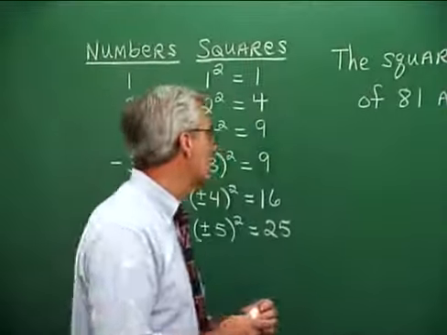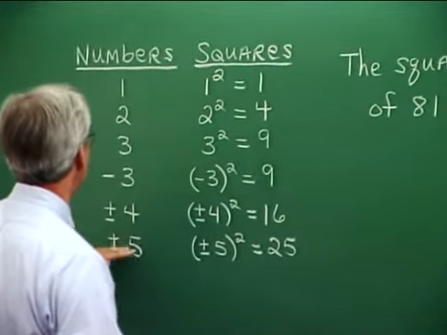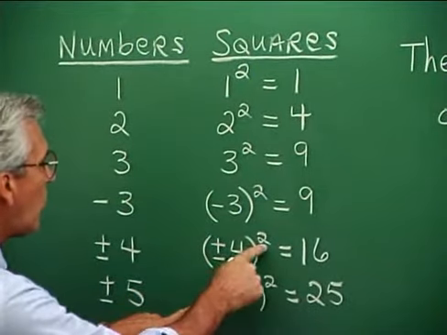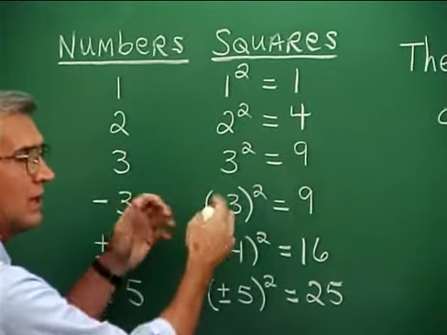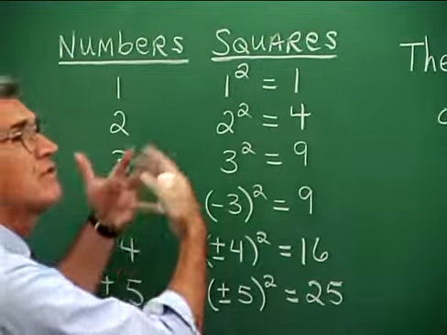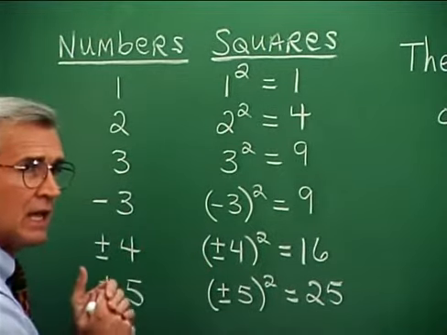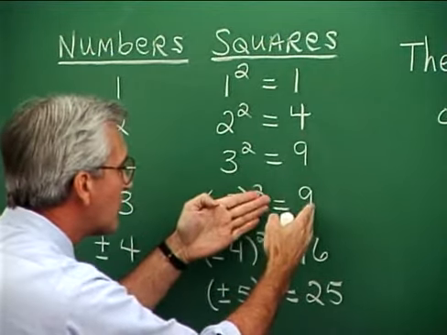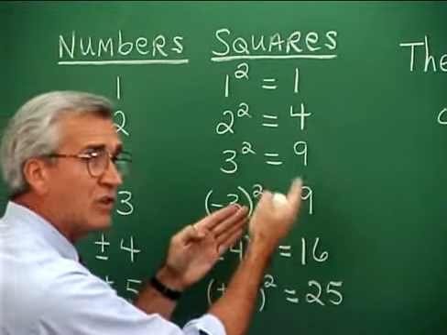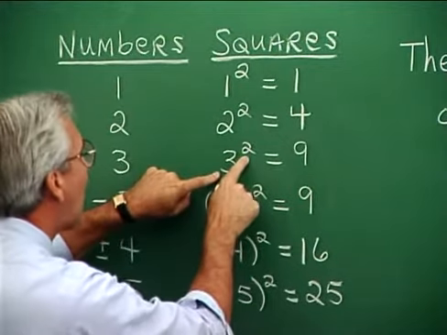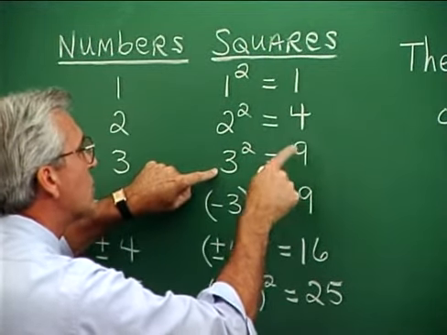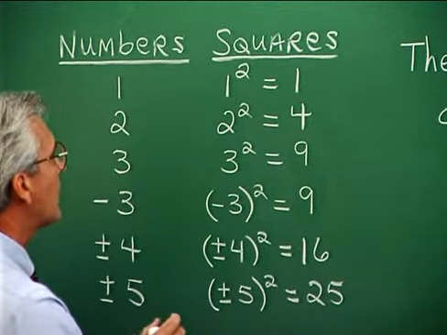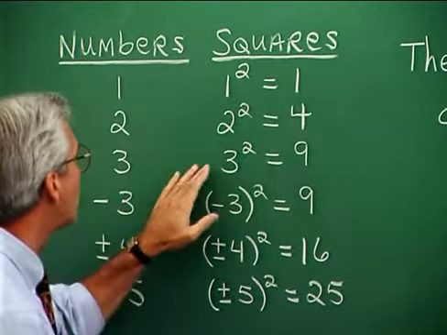Take a look at this pattern. I've written some numbers over here in this column, and over here I have taken those numbers and squared them. I've written an exponent 2 on them, and so it means that we have 2 factors of these numbers. And the result of squaring gives us a number which is called a square. So 3 squared is 9. 9 is the square of 3. That's the terminology that we're going to become familiar with. 1 squared is 1, 2 squared 4, 3 squared 9.